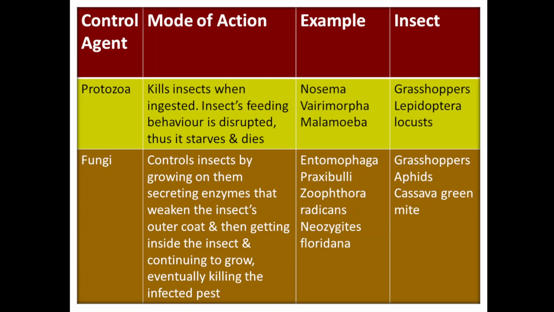For the healthy growth of whatever crop is cultivated in the field, these pests or insects should be killed or controlled, and these are the different methods by which the population of insects and pests can be controlled so that there will be healthy growth of the herbal medicinal plant. Thank you.